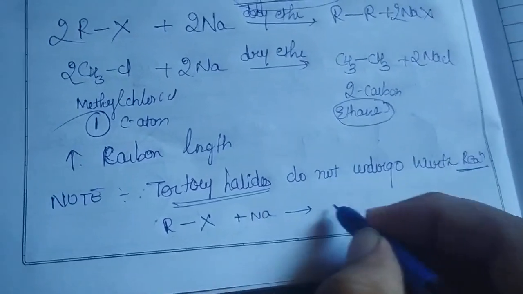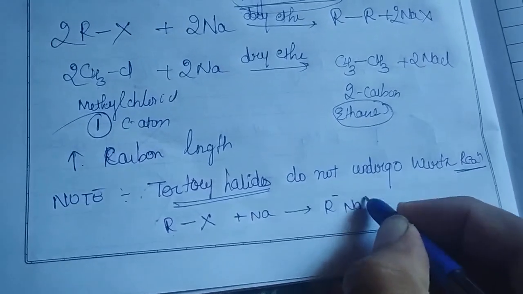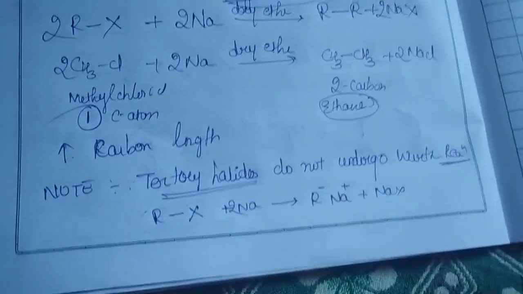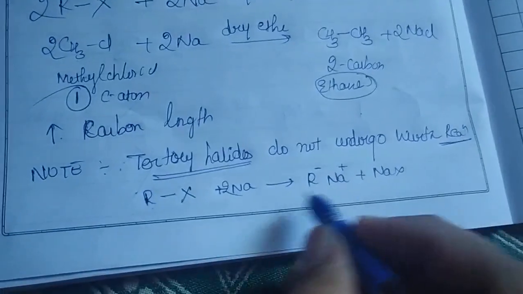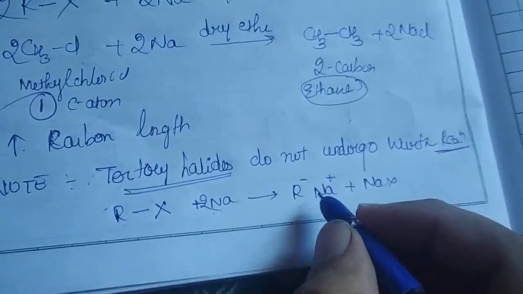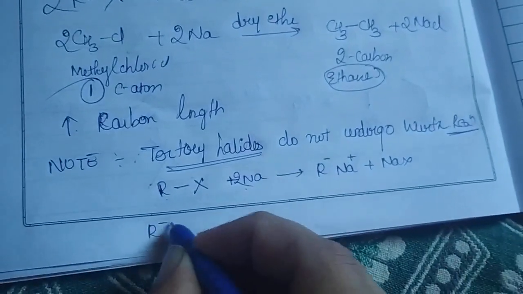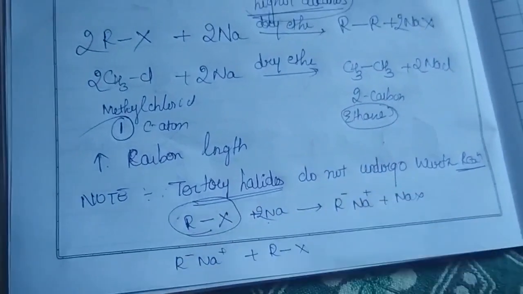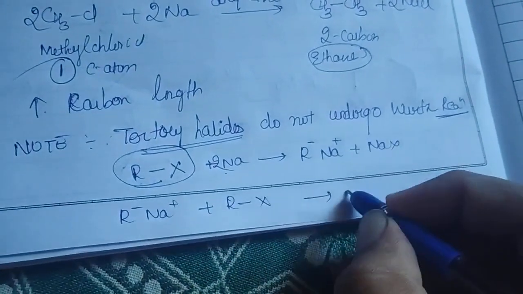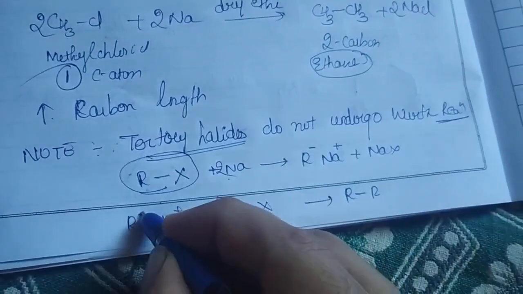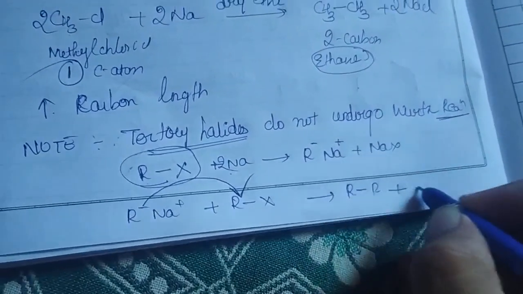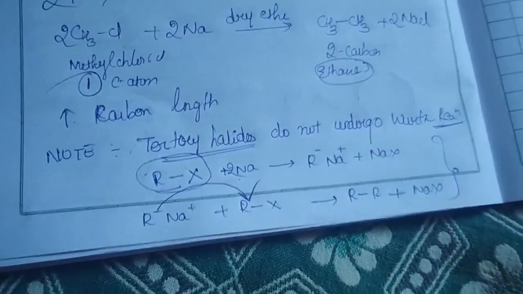your sodium metal. First it will give you R minus Na plus, plus NaX, with 2Na. Next, since one more Na is there, this R minus Na plus once again reacts with the reactant which is present. At that moment you get R-R, as this minus attacks the alkyl group, and once again you get NaX. So this is the overall reaction, where our 2Na is also balanced.